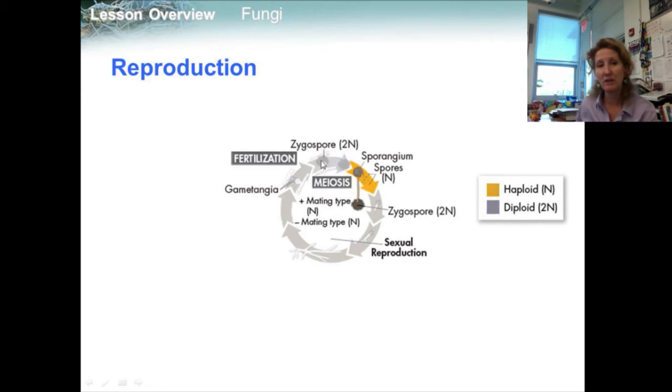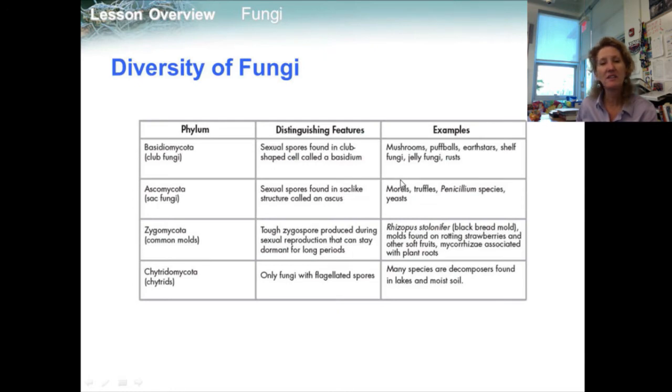The zygospore then germinates and a sporangium emerges. The sporangium reproduces asexually, releasing haploid spores produced by meiosis. Each spore has a different combination of parental genes and can make a new mycelium. Fascinating, isn't it? More than 100,000 species of fungi are known. Biologists have placed fungi into several distinct groups. The major groups of fungi differ from one another in their reproductive structures. Take a look at this chart right here. You can look at that a little more detailed later.